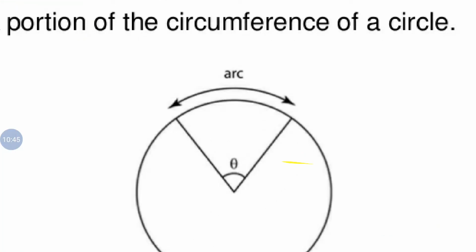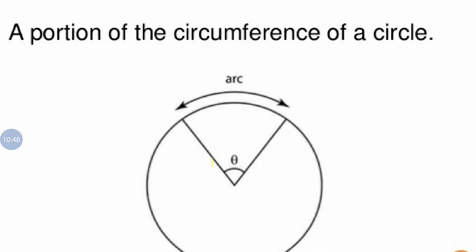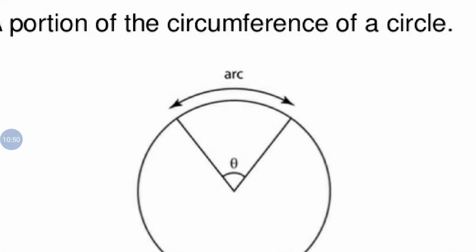This is like a big part of the boundary. So B to C is the big part of the boundary, and A to C is a small part of the boundary.